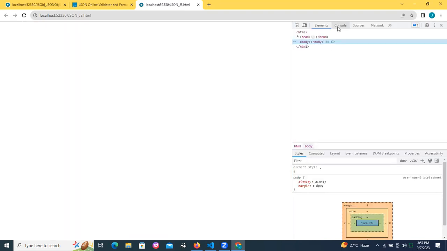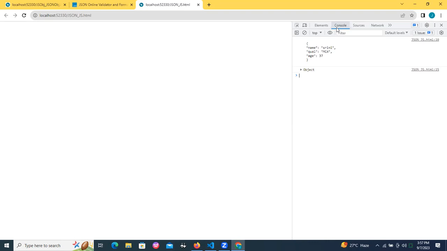Right click on the browser. Go to the inspector. Inspect the element. Go to console over there. Now, this is the JSON. Very, very clear. But that JSON is converted to a JavaScript object now. Now, this is JavaScript.